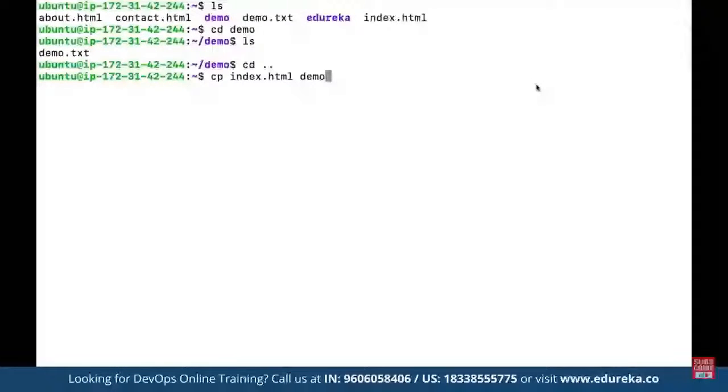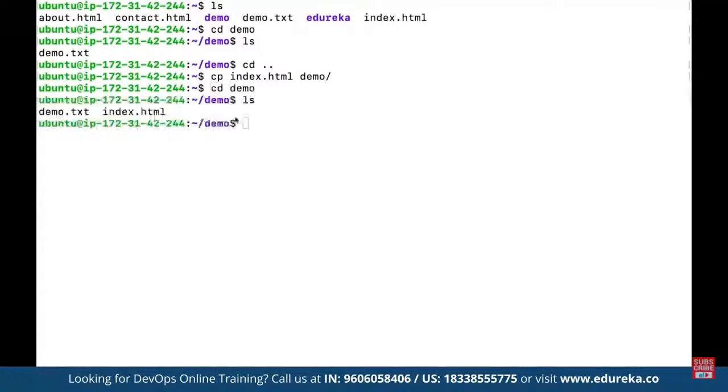So now if we navigate to the demo folder and use ls, you can see index.html is also available under demo, as it has been successfully copied by using the cp command. All right. And like cp, we also have mv. Copy is when we have made a copy.